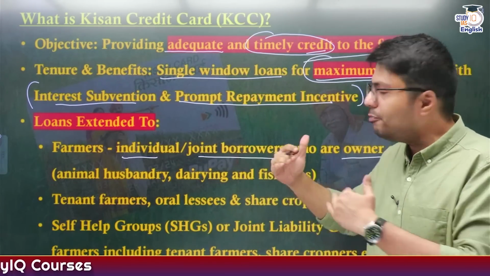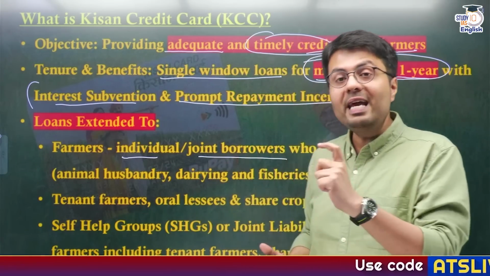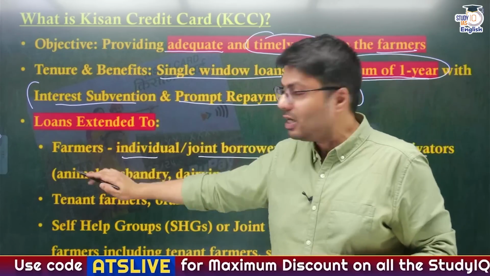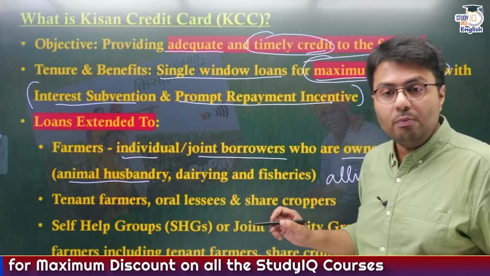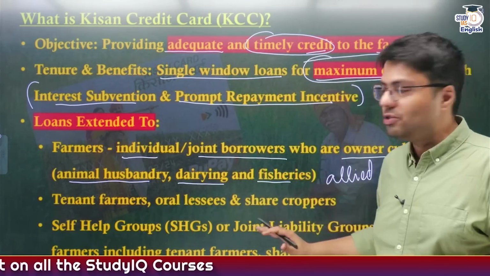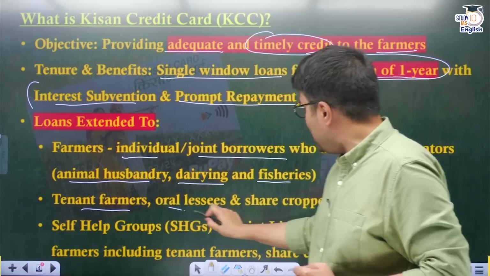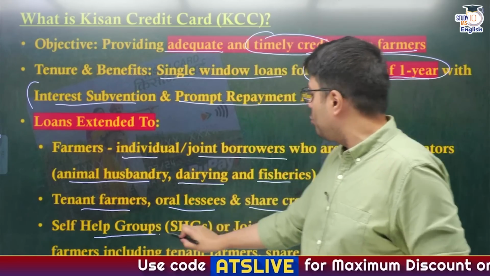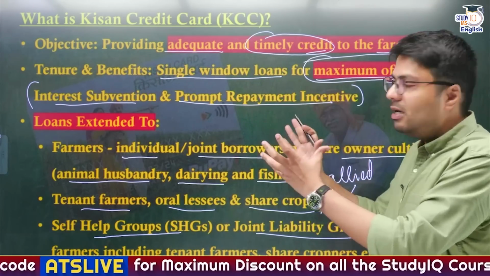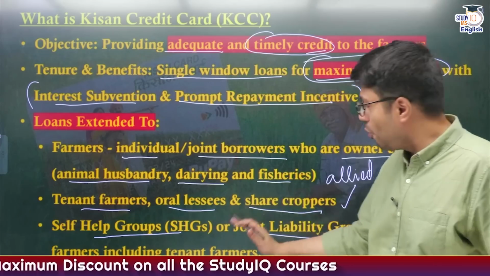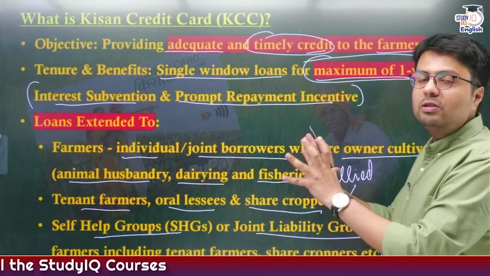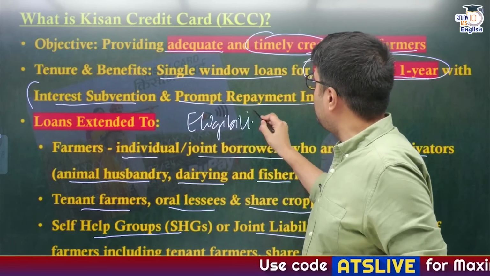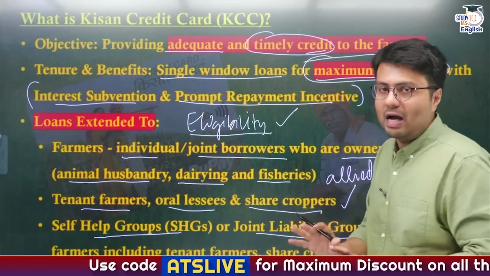Similarly, only recently, government extended these loans also to farmers who are engaged in allied agricultural activities. What are allied agricultural activities who can get benefit from Kisan credit card? These are farmers who are involved in animal husbandry, dairying, and even fisheries. Similarly, tenant farmers, oral lessees, sharecroppers are also eligible to get loans under Kisan credit card, and self-help groups and joint liability groups of owner cultivators and even tenant farmers and sharecroppers are also eligible to get loans under the Kisan credit card.